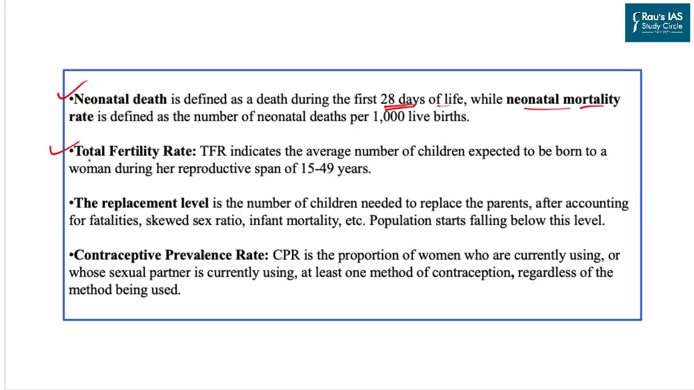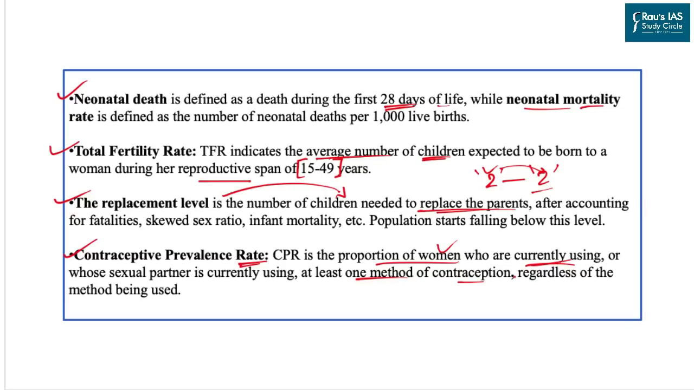Then we have total fertility rate, which simply means the average number of children a woman can bear in her reproductive span. The reproductive span of a female is between 15 and 49 years. The next one is replacement level, which simply means the number of children required to replace their parents. If there are two parents in the family, they have two children. When these two parents die, they will leave two children in the society who will replace them. The last one is contraceptive prevalence rate. This is nothing but the number of women who are using at least one method of contraception to avoid unwanted